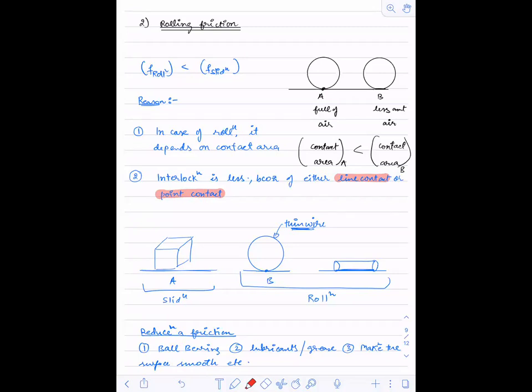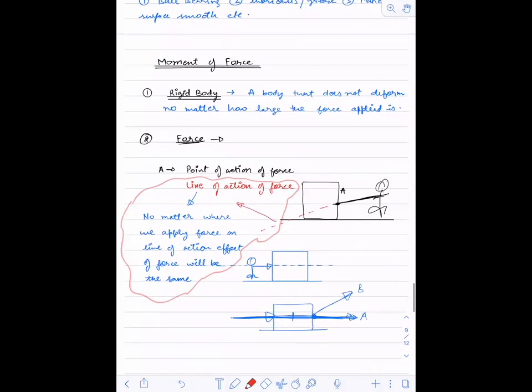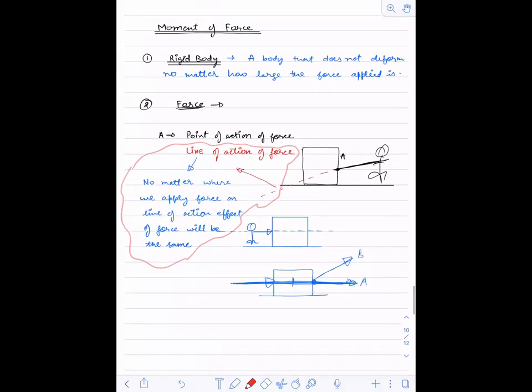If I simplify the definition to force into distance, then you will forget its importance. Just now one student wrote force into radius, and you will not be able to understand which radius if you don't figure it out. Once you understand that point, then you can change the definition however you want to remember it.